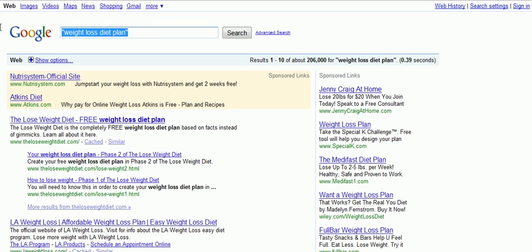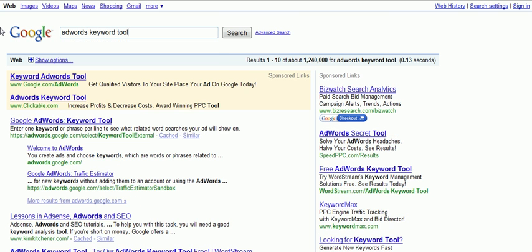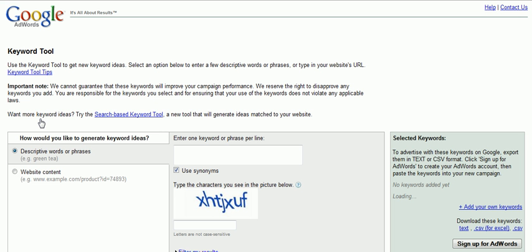To find these keyword phrases, I recommend you go to Google and type in the keyword phrase AdWords keyword tool. This is a free keyword research tool that I'm going to be using for you here. The free Google AdWords keyword tool, you can find it just by going to Google and typing in AdWords keyword tool. This tool will take just a moment to load up here.